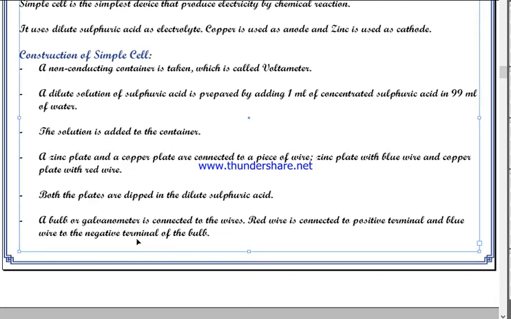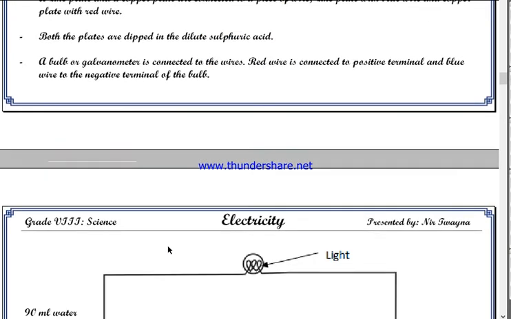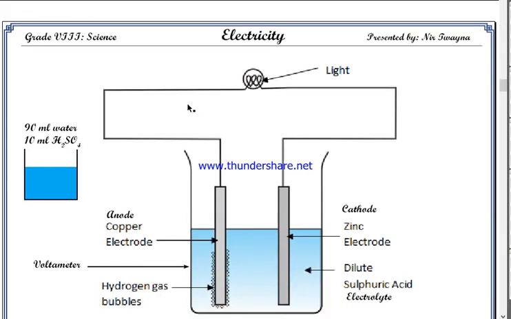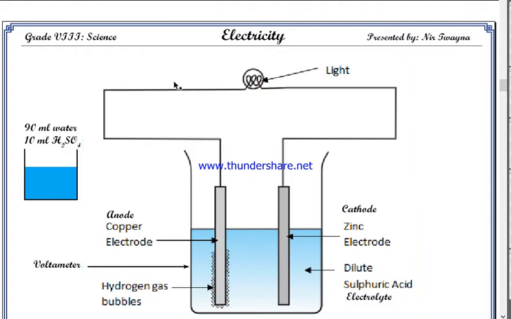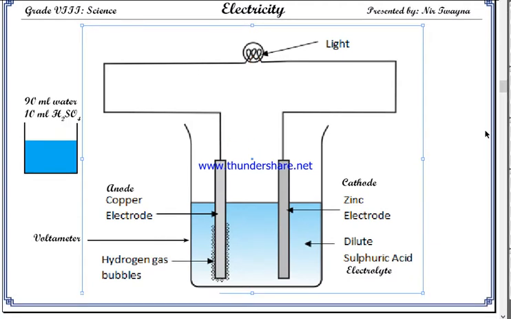A galvanometer is a device which detects even the smallest amount of current. Okay, they are connected to the wires. The red wire is connected to the positive terminal and the blue wire to the negative terminal of the bulb. By doing so you can see that the bulb glows.